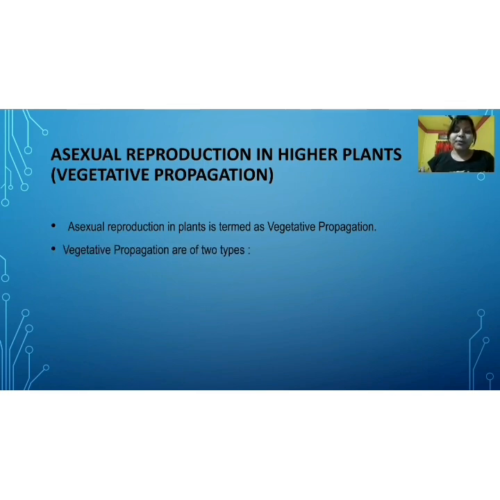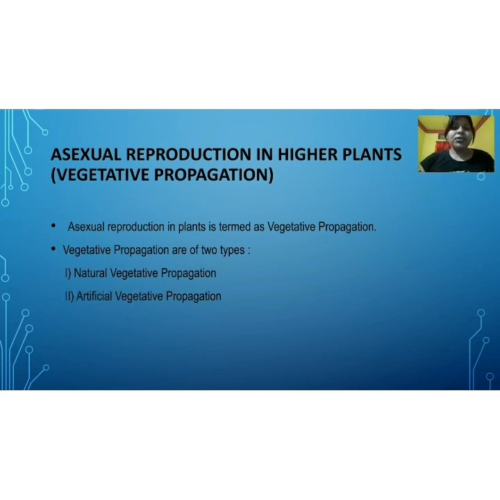So vegetative propagation is of two types. Number 1, natural vegetative propagation. The term itself says that naturally the reproduction will occur among the plants. If it happens naturally, then we will call it natural vegetative propagation.